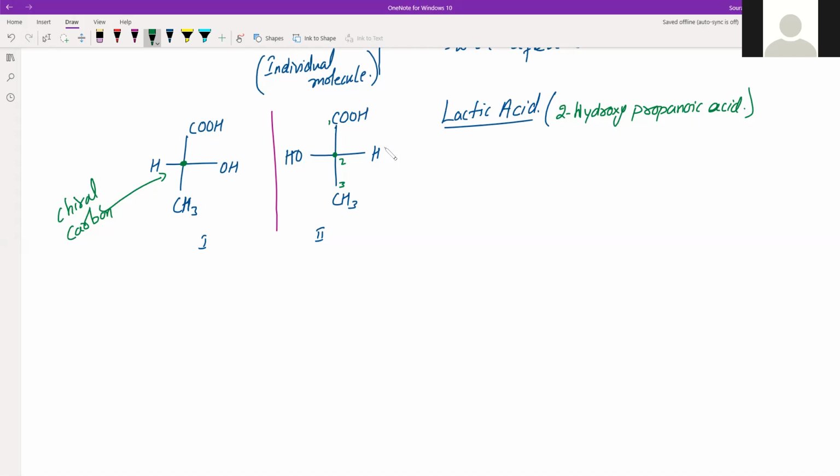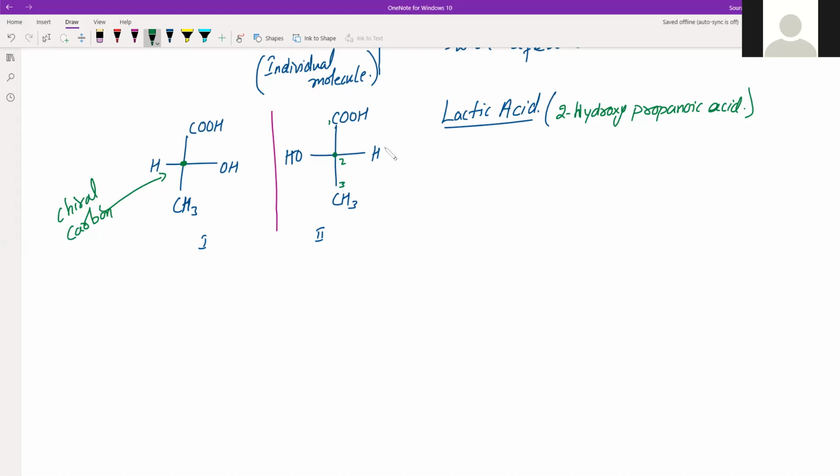And we have to observe what is the difference here. One of these will be called dextrorotatory while the other will be called levorotatory. So how do we know which one is dextro and which one is levo? To solve this, scientists over a period of time have developed 2 different conventions. So one is DL nomenclature and another is RS nomenclature.